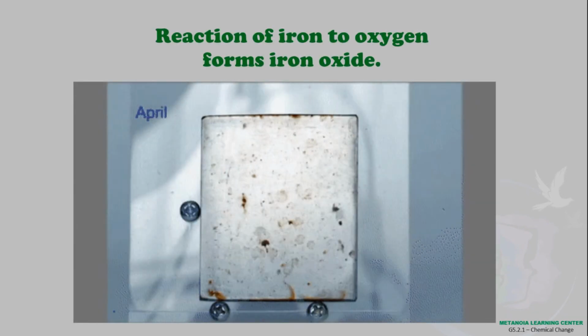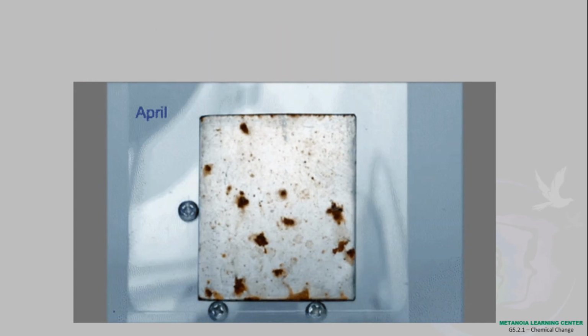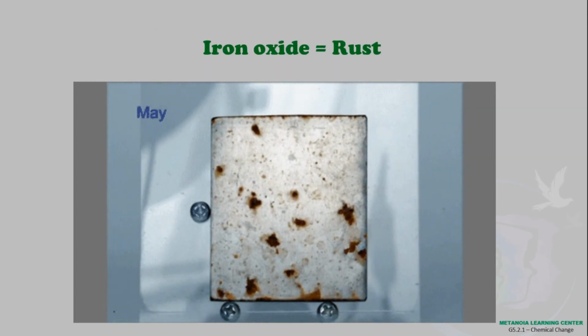Conditions that bring about chemical change. What makes chemical change happen? Why do these changes occur? Iron reacts to oxygen over a period of time. As iron reacts to oxygen, iron oxide is formed. Iron oxide is commonly known as rust.